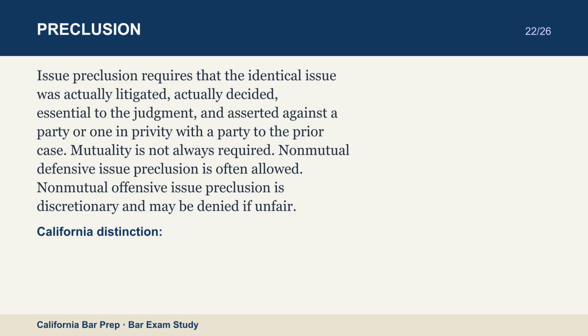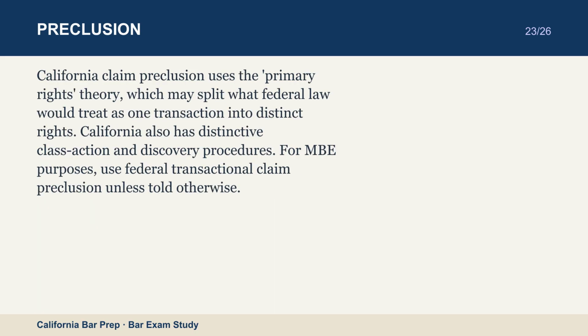California distinction. California claim preclusion uses the primary rights theory, which may split what federal law would treat as one transaction into distinct rights. California also has distinctive class action and discovery procedures. For MBE purposes, use federal transactional claim preclusion unless told otherwise. A joinder rule does not automatically supply jurisdiction.